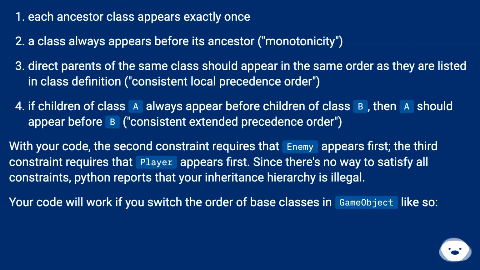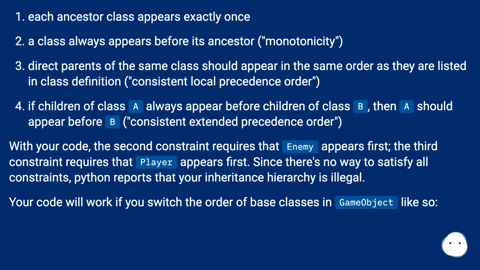Each ancestor class appears exactly once. A class always appears before its ancestor, monotonicity. Direct parents of the same class should appear in the same order as they are listed in the class definition, consistent local precedence order. If children of class A always appear before children of class B, then A should appear before B, consistent extended precedence order. With your code, the second constraint requires that Enemy appears first, the third constraint requires that Player appears first. Since there's no way to satisfy all constraints, Python reports that your inheritance hierarchy is illegal.